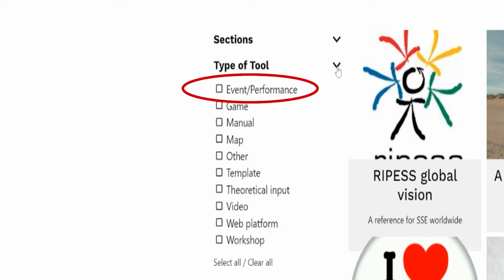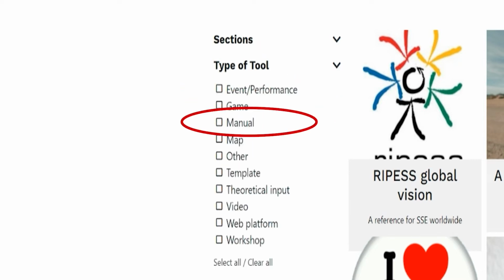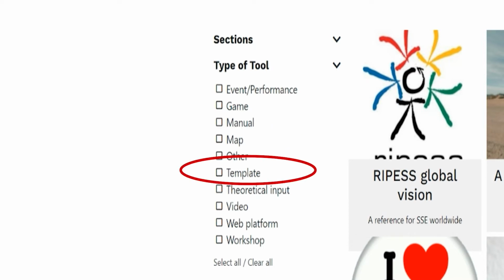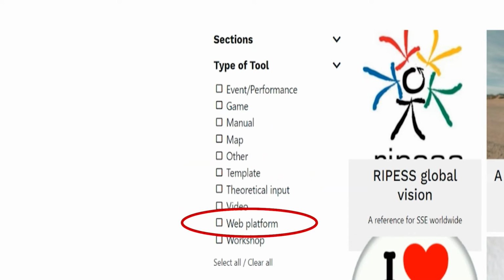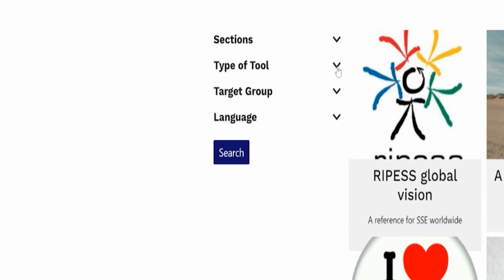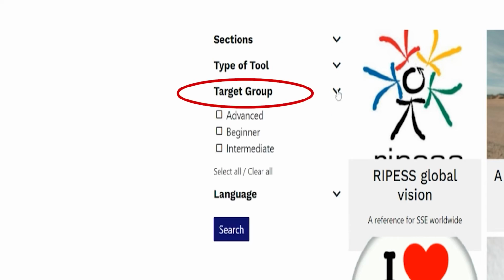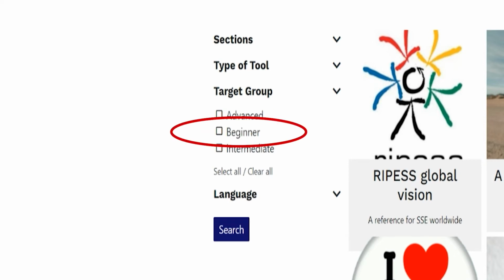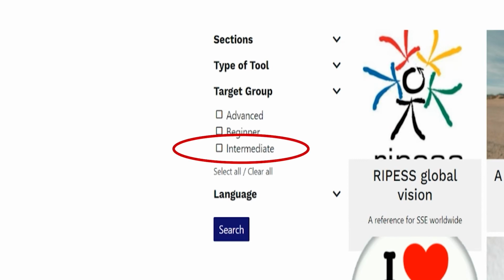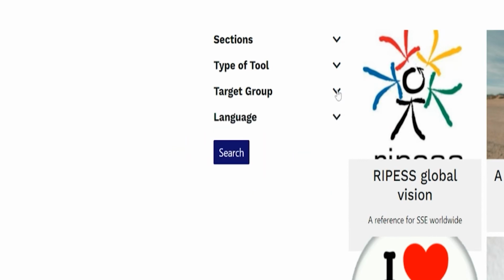If you want an event, if you want a game, if you want a manual, if you want a map, if you want a template, a theoretical input, a video, a web platform, a workshop. Or you would like to find a tool depending on the target group you are working with. If you want the advanced in social and solidarity economy target group, if you want beginners, if you're working more with intermediate in social and solidarity economy.